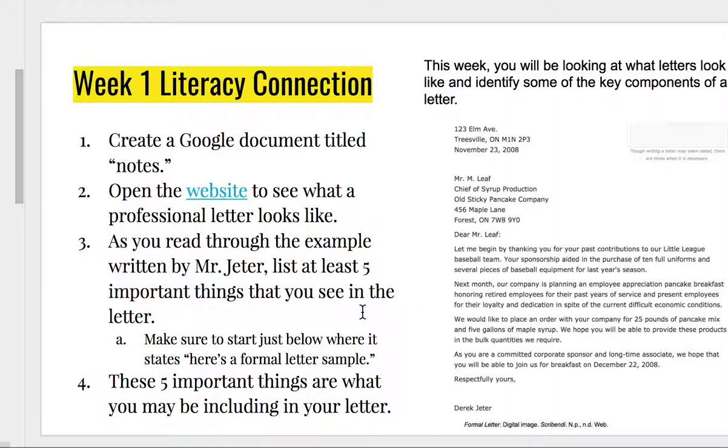These 5 important things are what you may be including in your future letter. So make sure you're looking at the structure of the letter, as well as some of the things that Mr. Jeter says within the letter. And you don't have to look specifically at the wording, but how he sets it up is what I'm really looking at here.